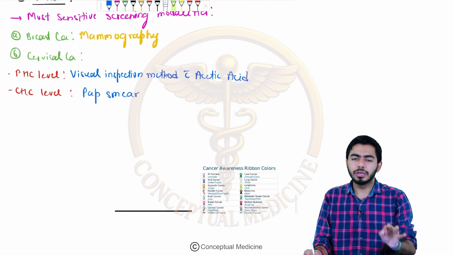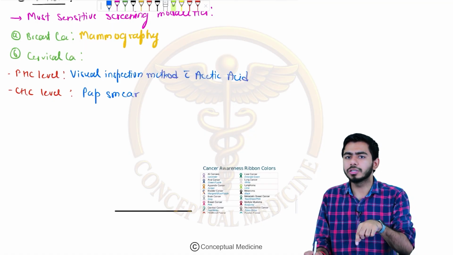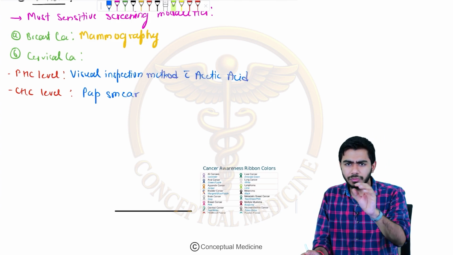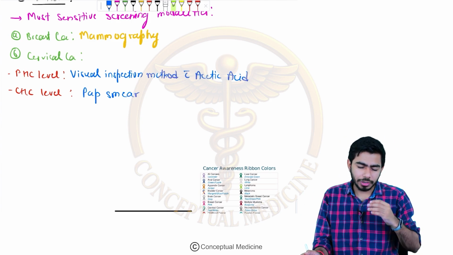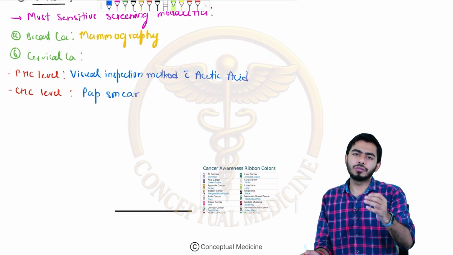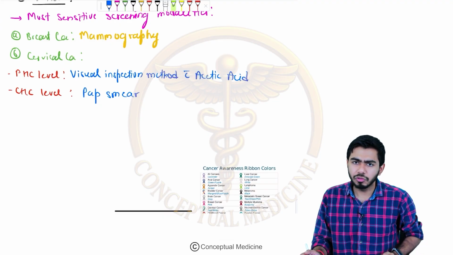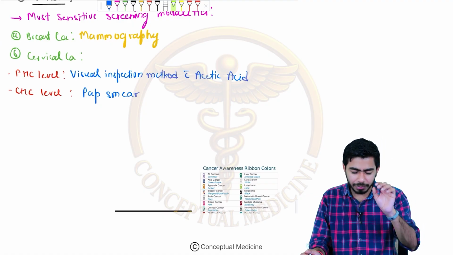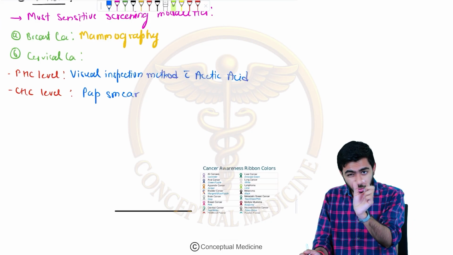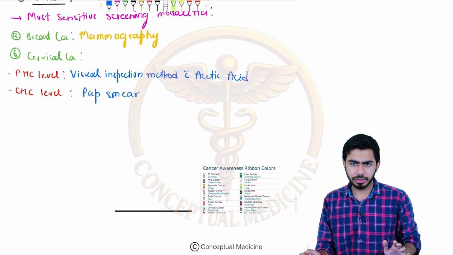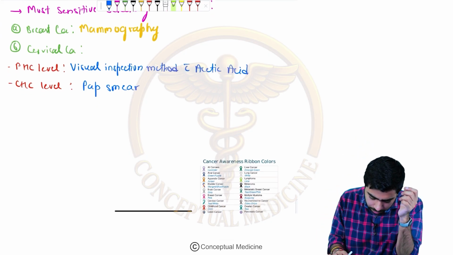So please remember this, a very important MCQ, and they might confuse you at this level, because usually we read pap smear, right? If you are working in a community hospital or a corporate hospital, for example, what will be your answer? I know it would be the pap smear, yeah? And at that point of time you will be correct, because you are not working at the PHC level. But if the question particularly mentions the PHC level, then your answer will be the visual inspection method. Okay, I hope I made the point clear.